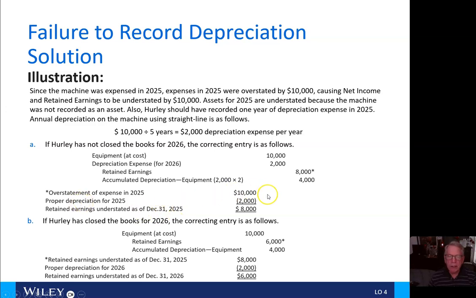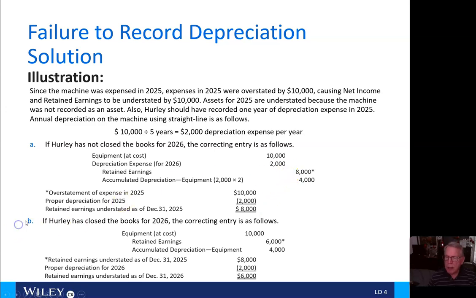The overstatement of expense was $10,000. Proper depreciation would have been $2,000 for 2025. Therefore, retained earnings was understated by that $8,000 as shown here.